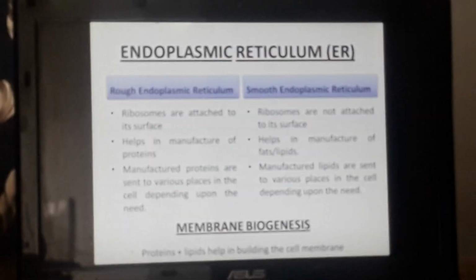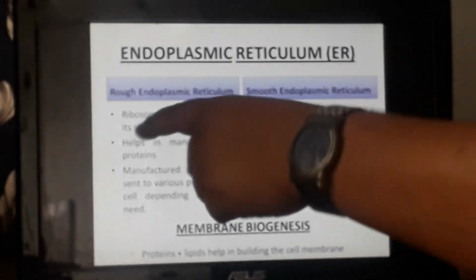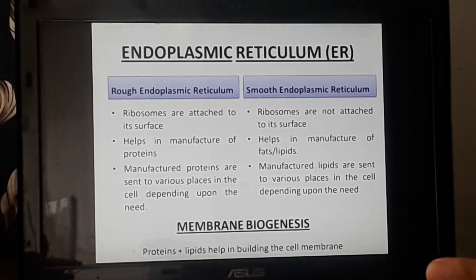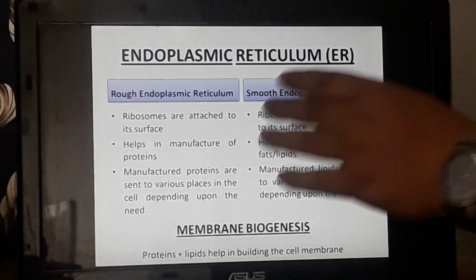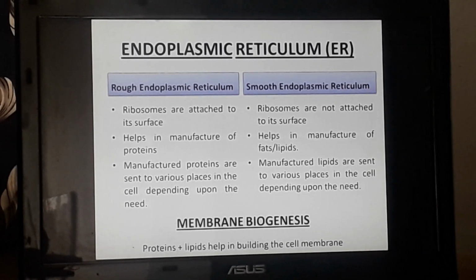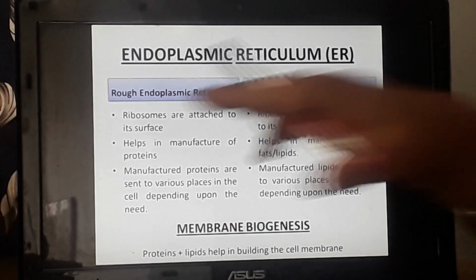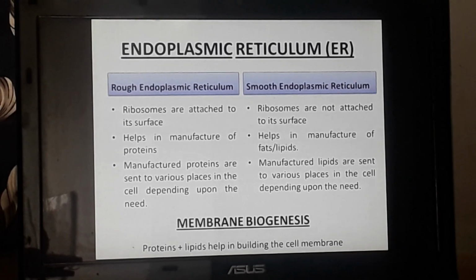Since the name is rough, that means something extra is present on it which is making it rough. Smooth is simple, smooth has nothing attached to it. The smooth endoplasmic reticulum has nothing attached to it, the surface is plain. But in the rough endoplasmic reticulum, some structures are there which make it rough.